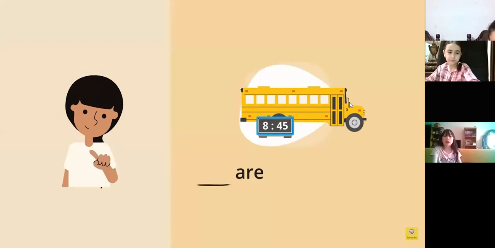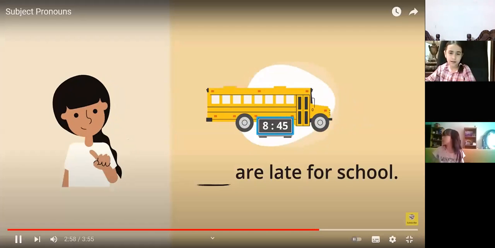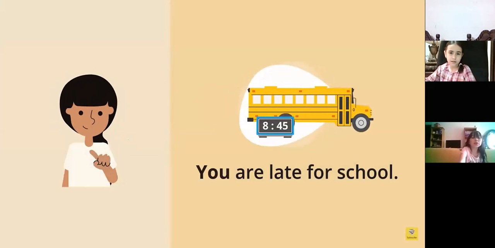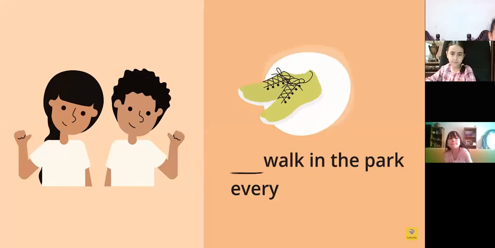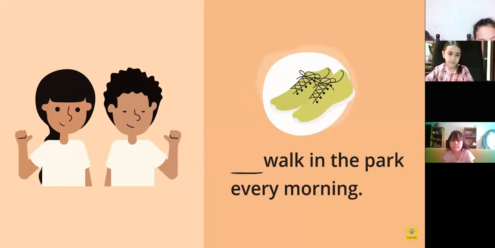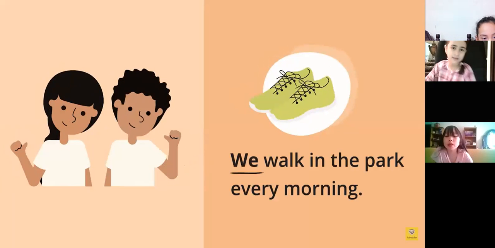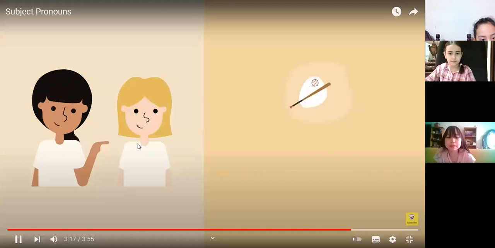I am happy. That's right. What about this? You are late. You are late for school. That's right. Look at the girl, she's pointing.